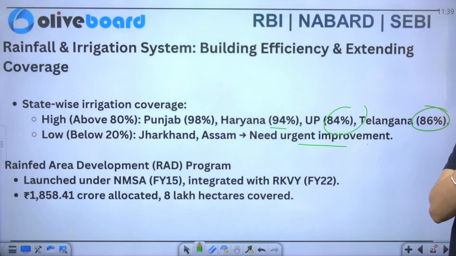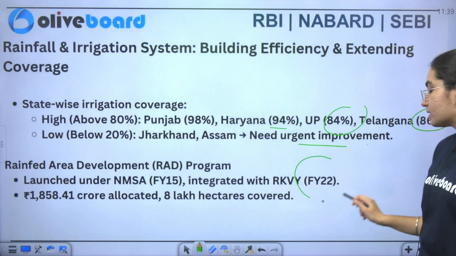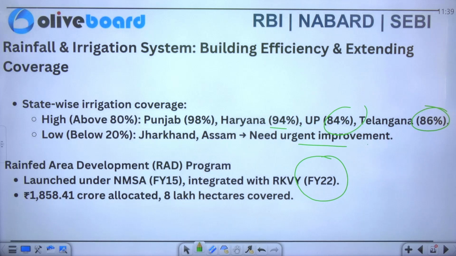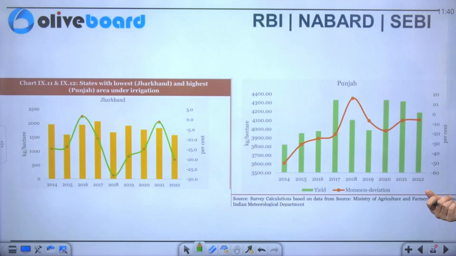Now we have the rain-fed area development program also, which was launched under PMKSY, integrated with RKVY, which includes the allocation of a budget of 1858.41 crore, and 8 lakh hectares have been covered. Now you can see the data of states with the lowest irrigation, Jharkhand, and the highest irrigated areas, in Punjab, and this is the situation of Punjab. Okay.